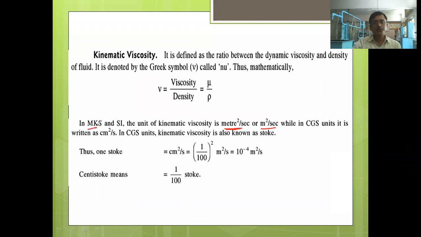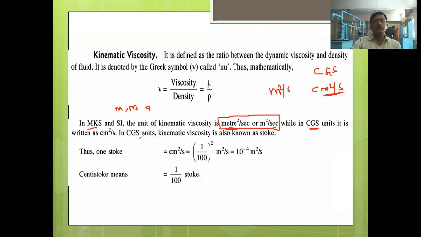In the MKS system of units, distance is measured in meter, and time has the same unit in the MKS and SI systems. So in both systems of units, the unit of kinematic viscosity will be meter square per second. In the CGS system, the distance is measured in centimeter, so centimeter square per second will be the unit of kinematic viscosity.